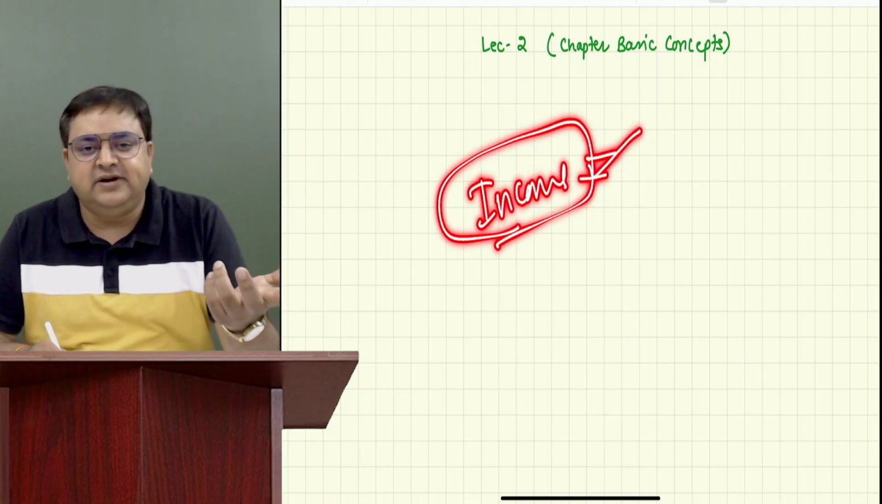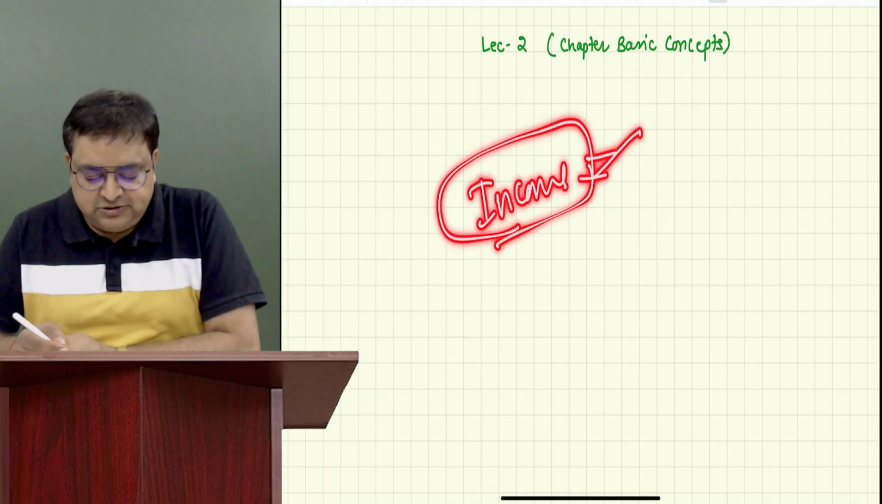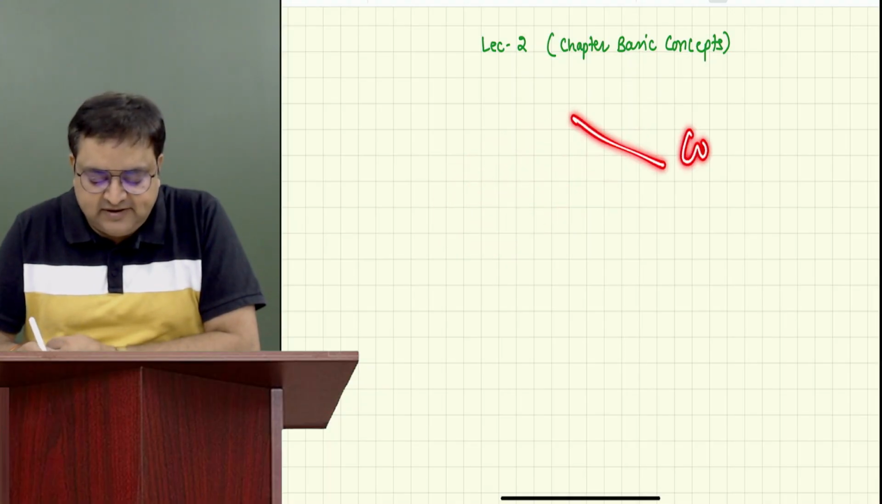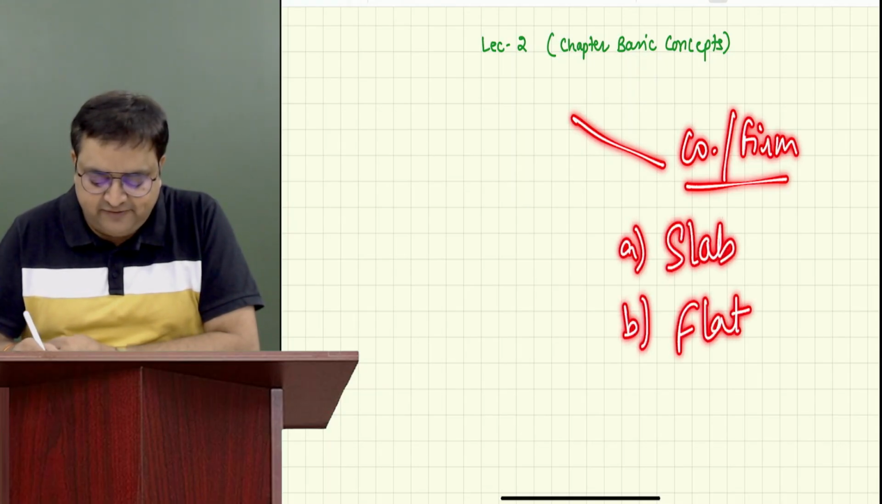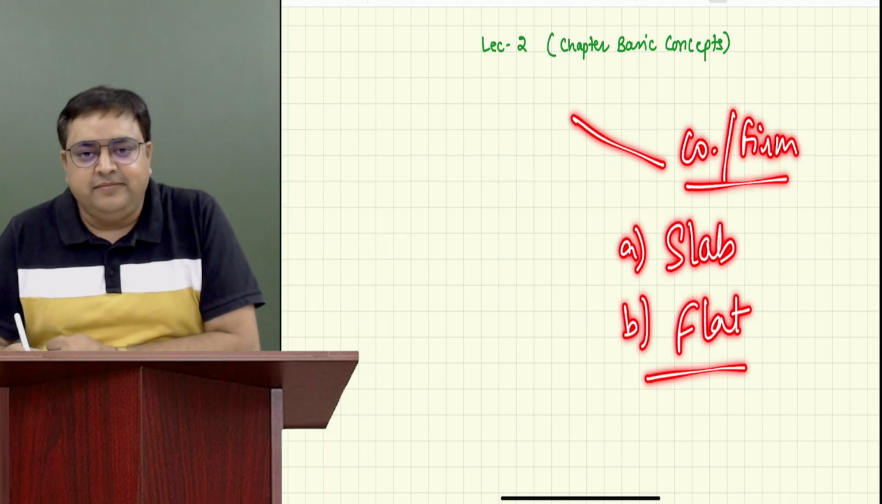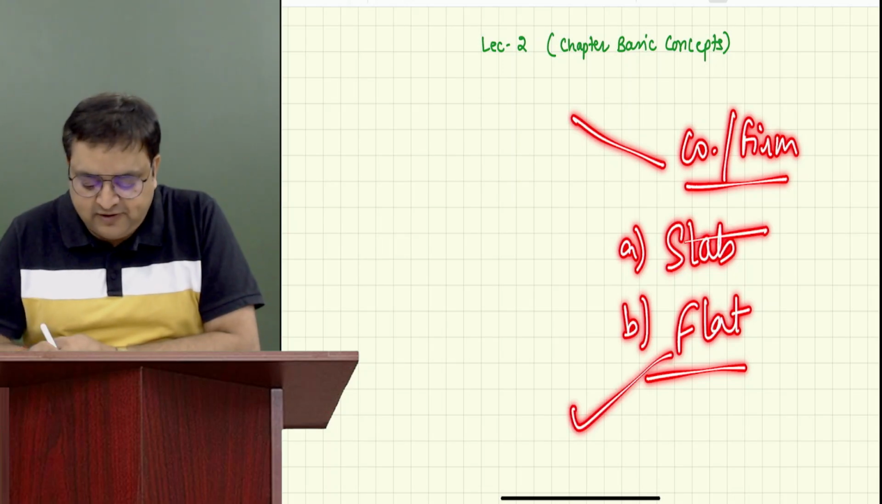I told you yesterday how you compute your taxes. Generally, for a company or a partnership firm, do we follow a slab rate system or a flat rate system? A, slab rate, B, flat rate. Flat rate, B. So we don't follow a slab rate.